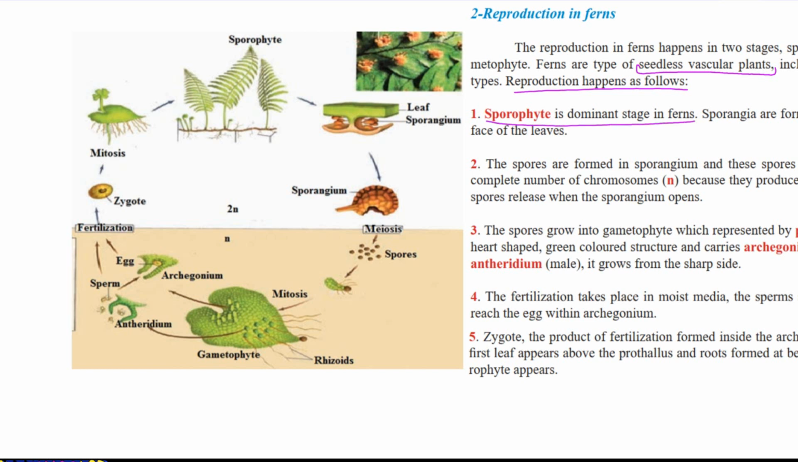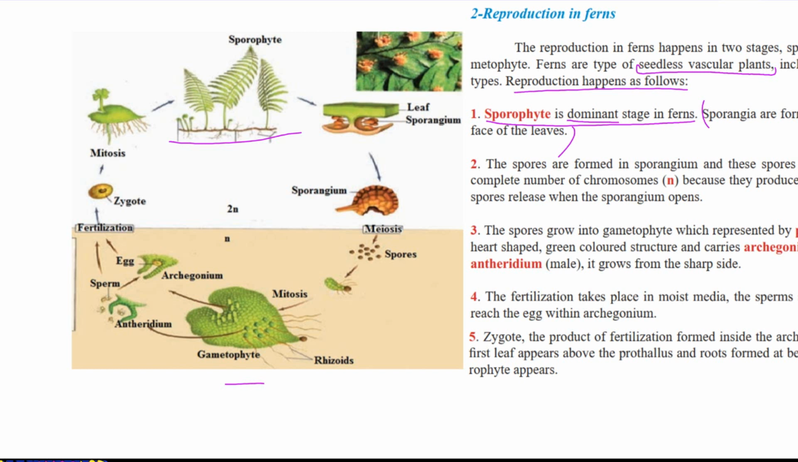The sporophyte is the dominant stage in ferns because there are two stages, sporophyte and gametophyte, and the sporophyte is longer in life and bigger in size, so we call it the dominant stage in ferns. In nature, when we look at ferns, we mainly see the sporophyte but not the gametophyte. Sporangia are formed at the lower surface of leaves. So in the chapter question again, the location of sporangia in ferns is the lower surface of leaves.